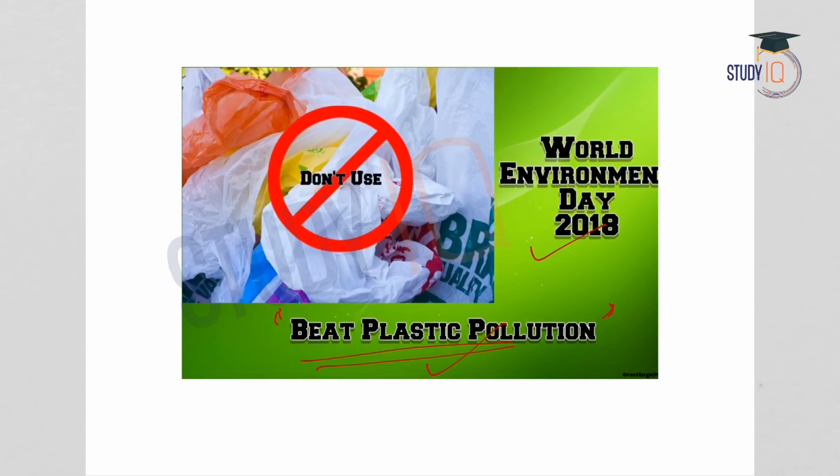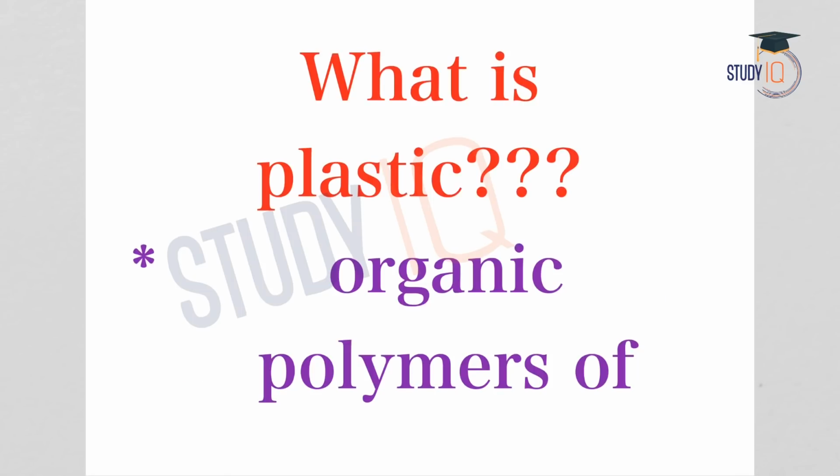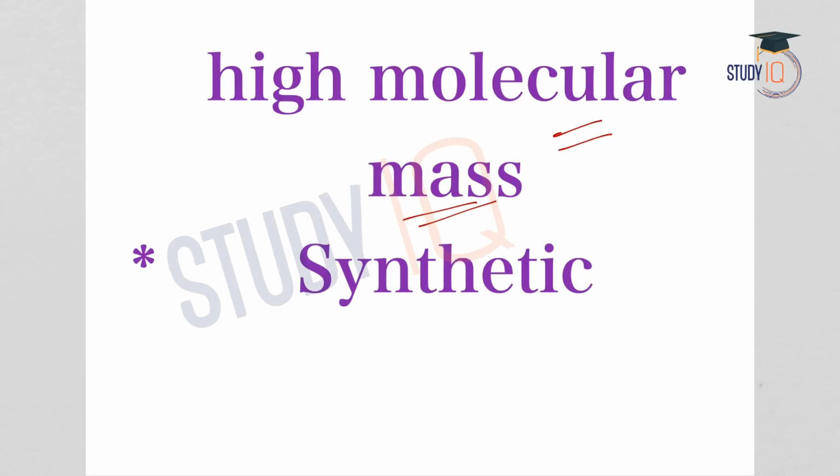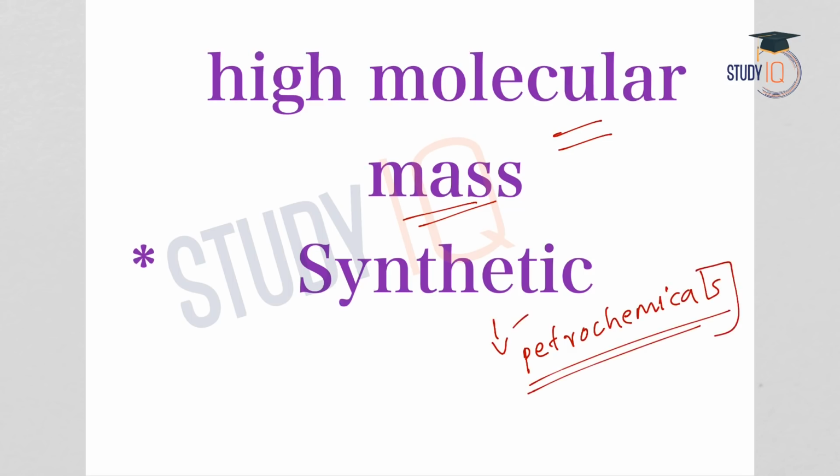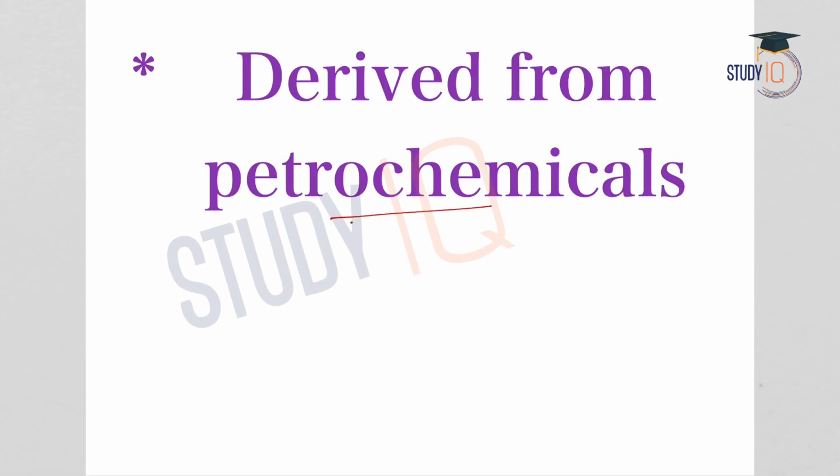So this is a serious problem and we need to know what has to be done in order to overcome this problem. Basically, what is plastic? Plastic is organic polymers of high molecular mass. They are synthetic, and how are they derived? They are derived from petrochemicals. Petrochemicals are not biological substances, so we can say that the origin of plastics is not from biological substances.